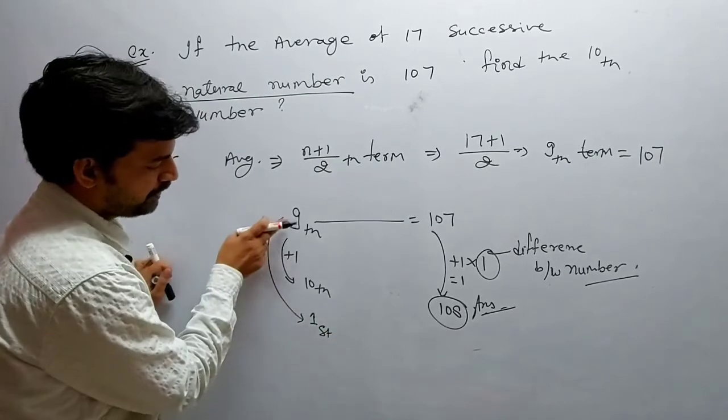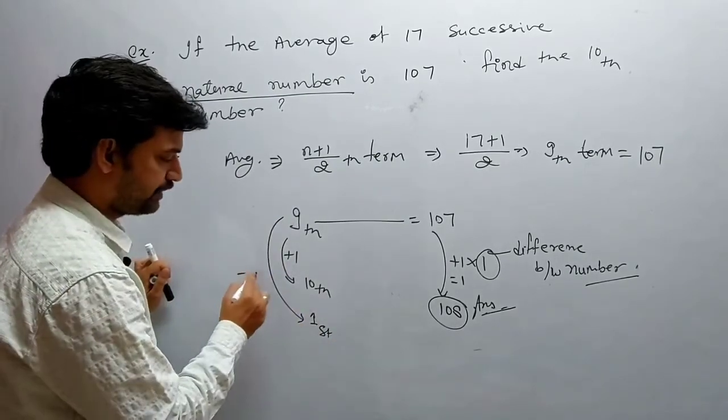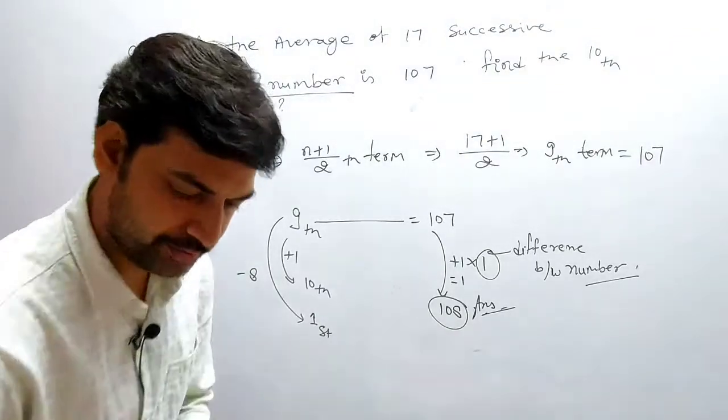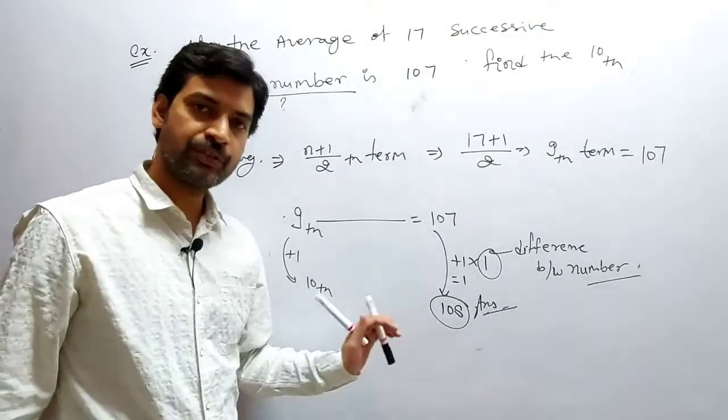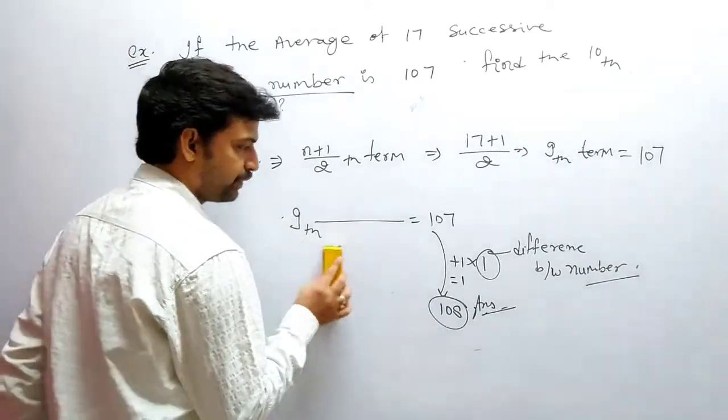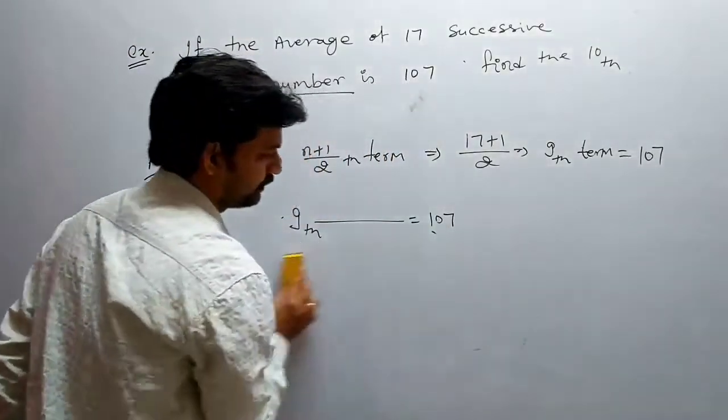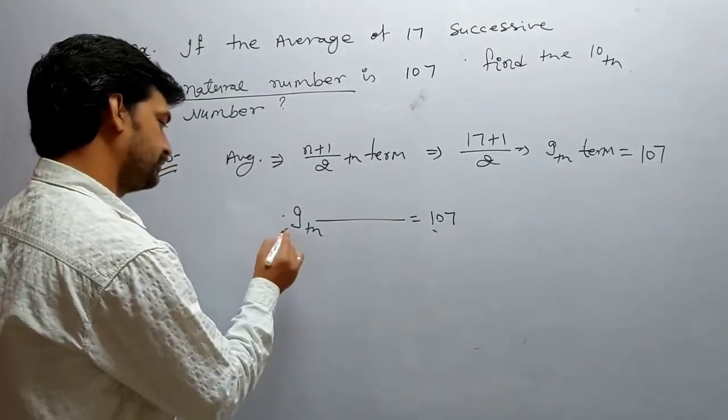First term is 9 to first, minus 8. I'm removing that, then I'll solve it. This is clear. The 10th number is what? 108. Now I'm giving you one more extra in this one, that if the question is asking about the first number